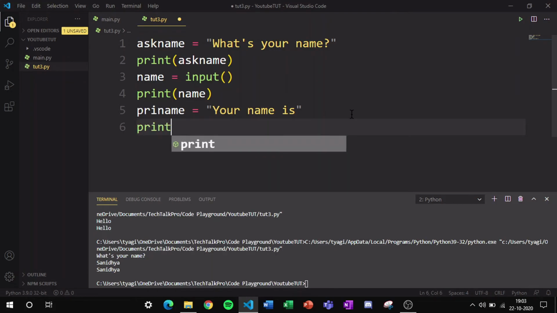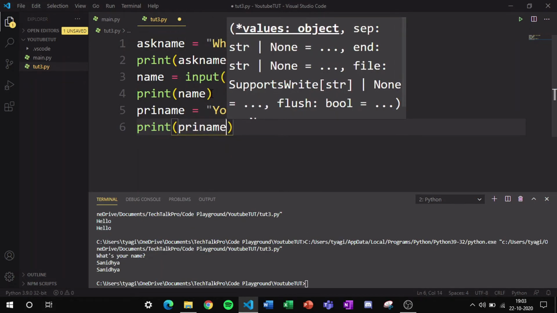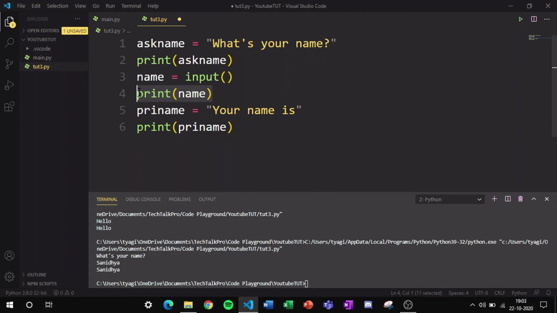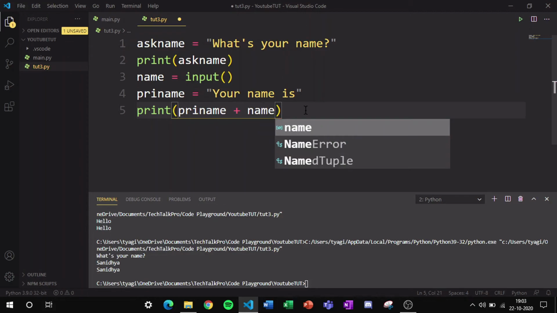So I will also do print prename, and I'm going to remove this print name because we want to print the name and the sentence together. So now as you can see, I've written prename, and now what I need to do is to add these two variables. For that I will use the plus sign and then I'm going to type here name.